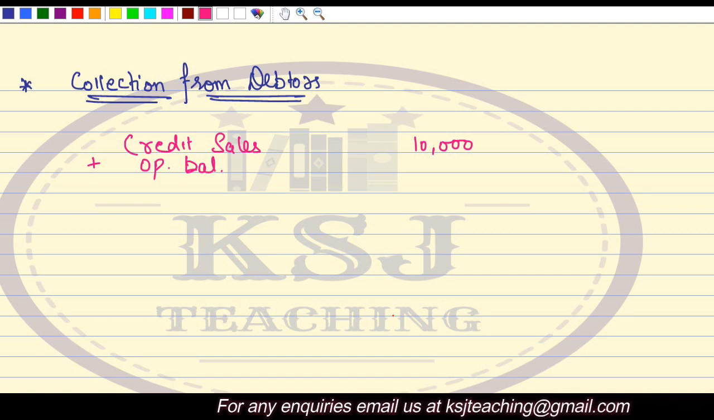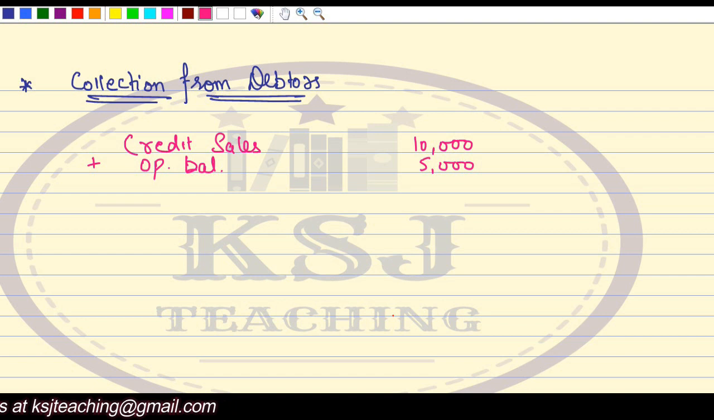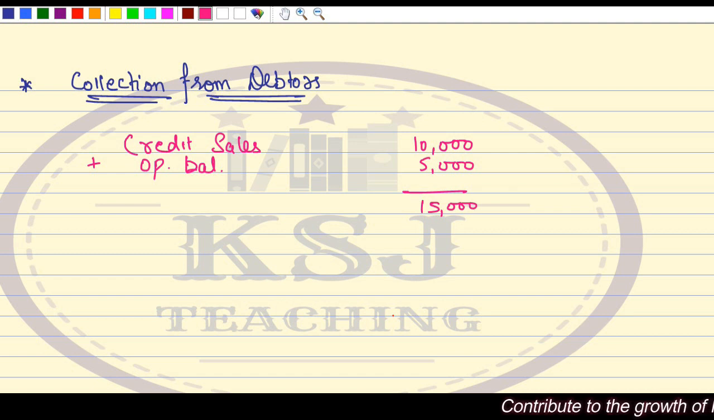There was an opening balance of debtors. That means there was still some amount to be recovered from the debtors, say 5,000. So what is the total amount? This total 15,000 is the amount that is to be recovered from the customers.